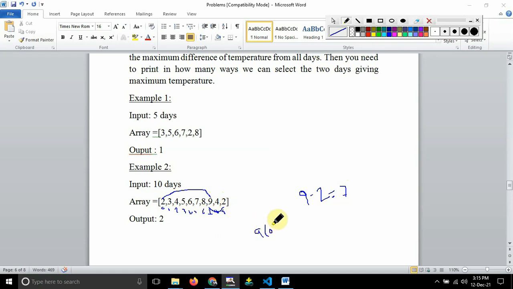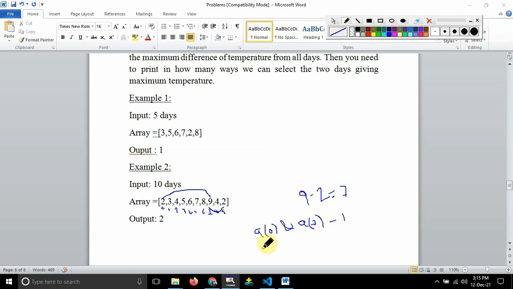Either you can select a of 0 and the index of the 9 is 6, so a of 6 and a of 7. Got it? So this is the first way, guys.